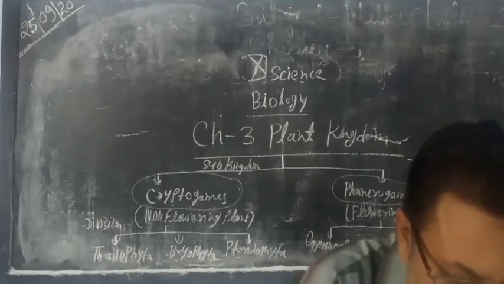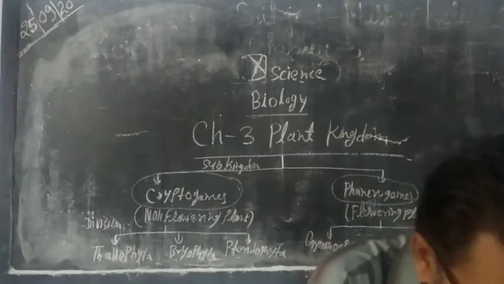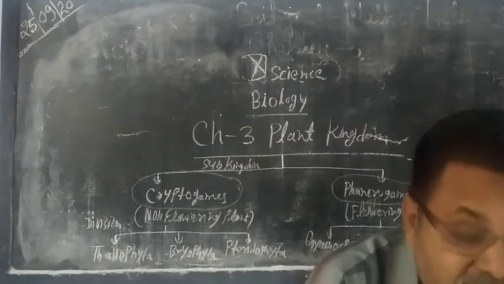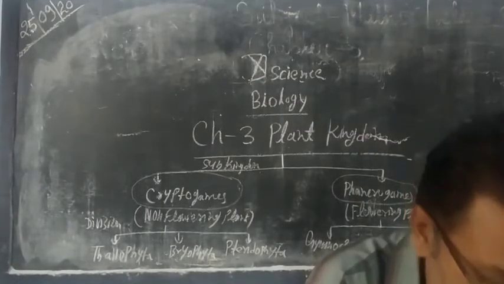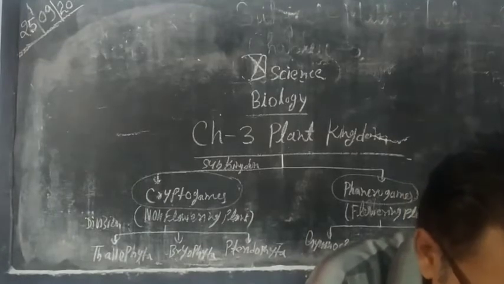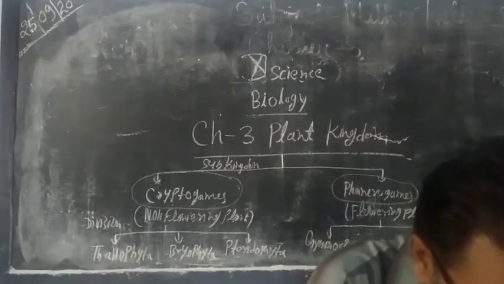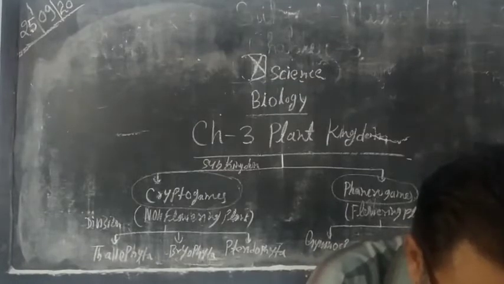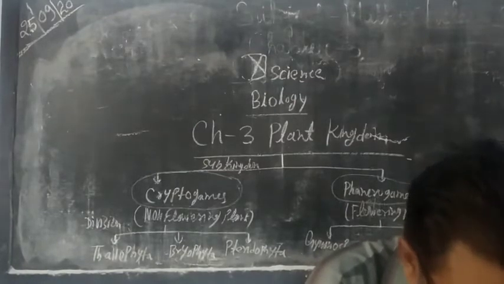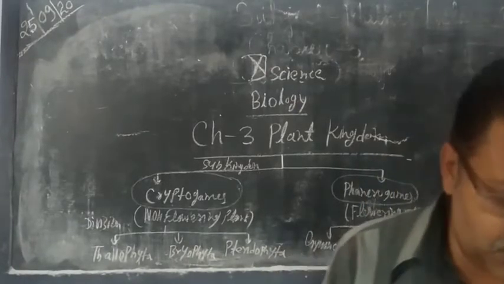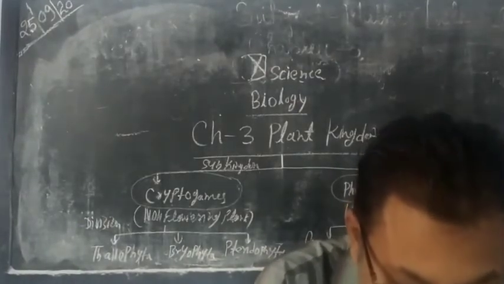Bulbil formation is another method of vegetative reproduction which takes place in adverse conditions. Next, amylum stars. Some algae form star-like structures known as amylum. Example Chara.